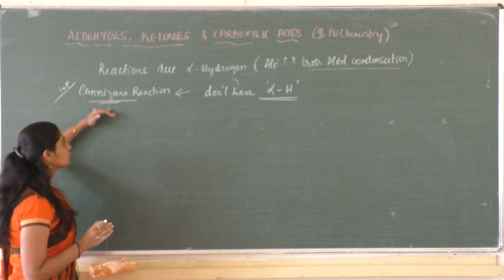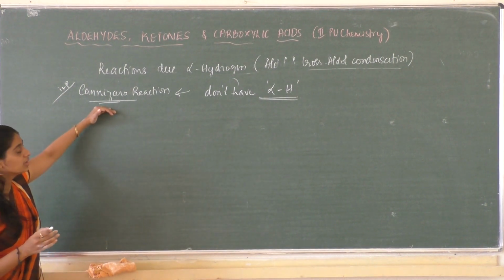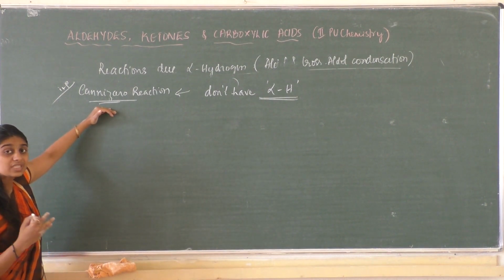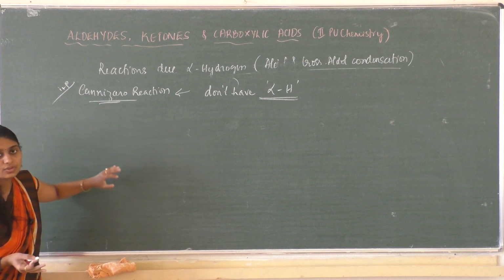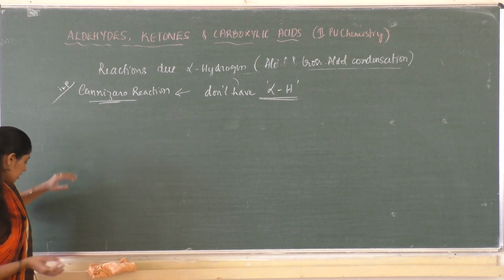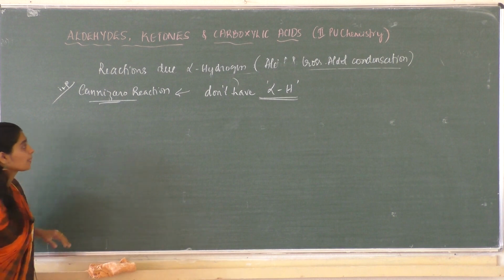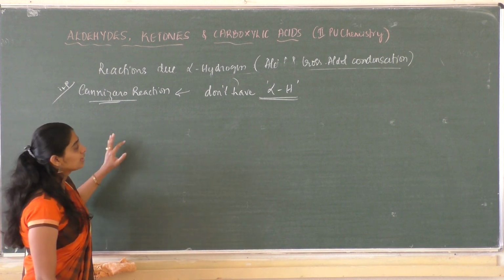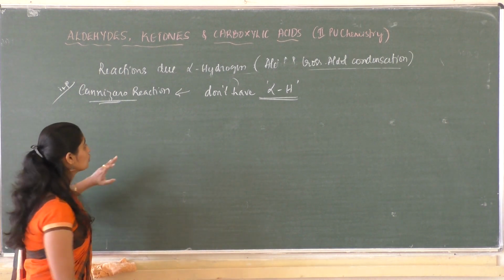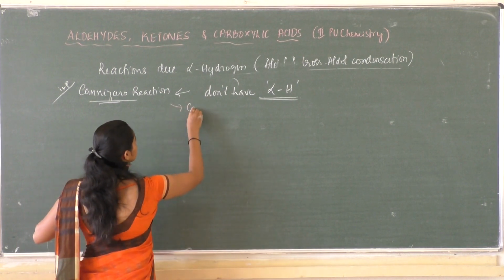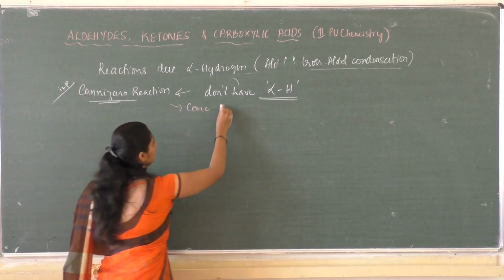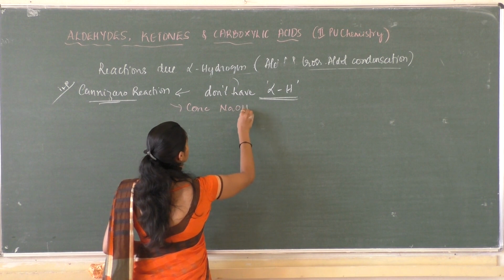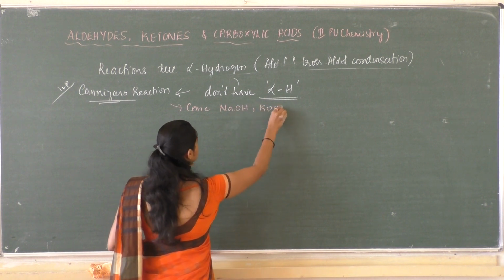But in the case of Cannizzaro reaction, compounds which do not have alpha hydrogen atoms will react together in the presence of a base, that is concentrated sodium hydroxide or potassium hydroxide.